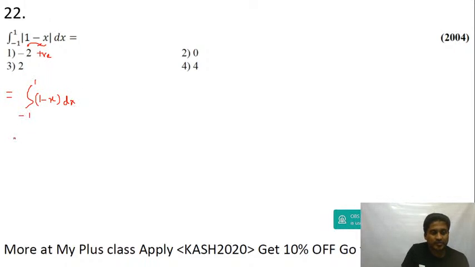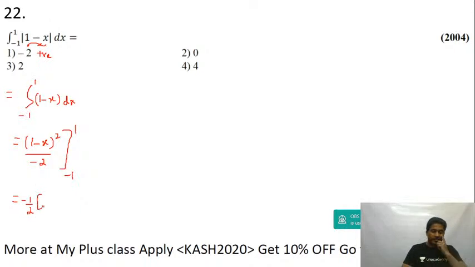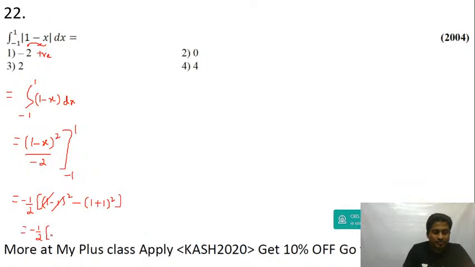Okay, integration of x will be equal to x square by 2. X square by 2, coefficient of x is minus, divide by minus, between the limits minus 1 to plus 1. Keep minus 1 upon 2 as it is. Now if I substitute upper limit, you will get 1 minus 1 the whole square, plus minus lower limit is 1 minus and minus plus 1 the whole square. Anyways, this fellow is 0. You get minus half. You square this, you get minus 4. Minus and minus is plus. You get plus 2. Answer is option C.